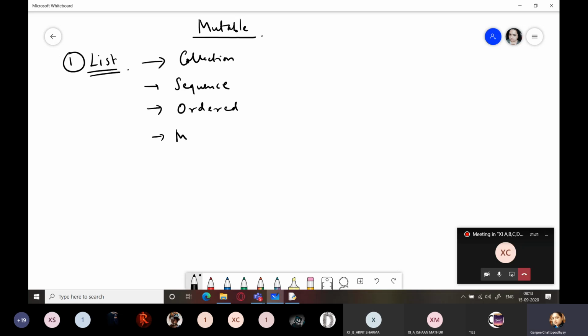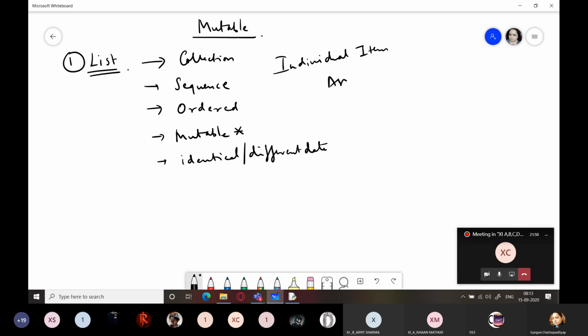And it is mutable. And it can also store identical or different data. Everything is same like tuples except this point, that is, it is mutable. That is, individual item assignment is allowed here. It is allowed. Got it?